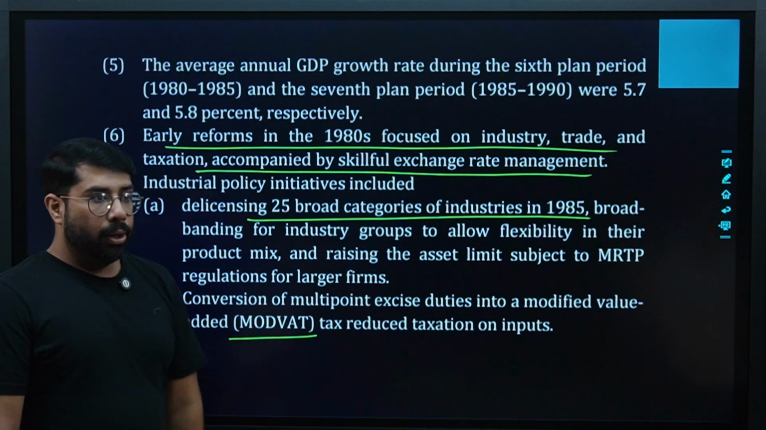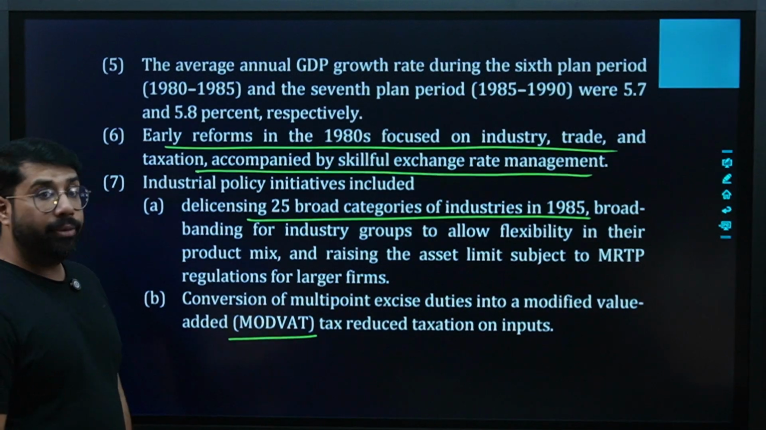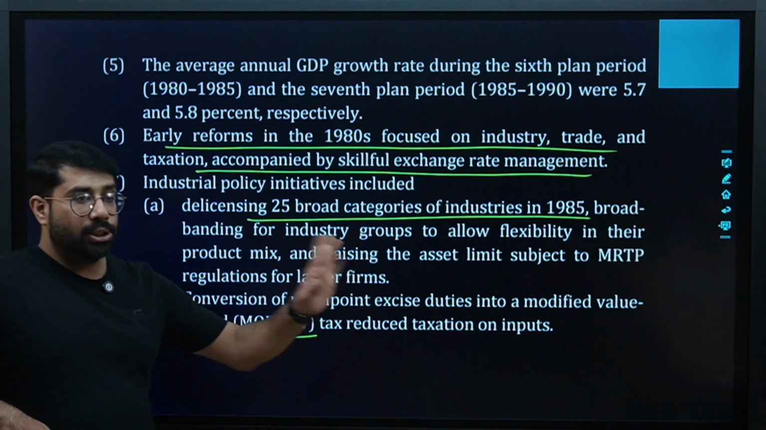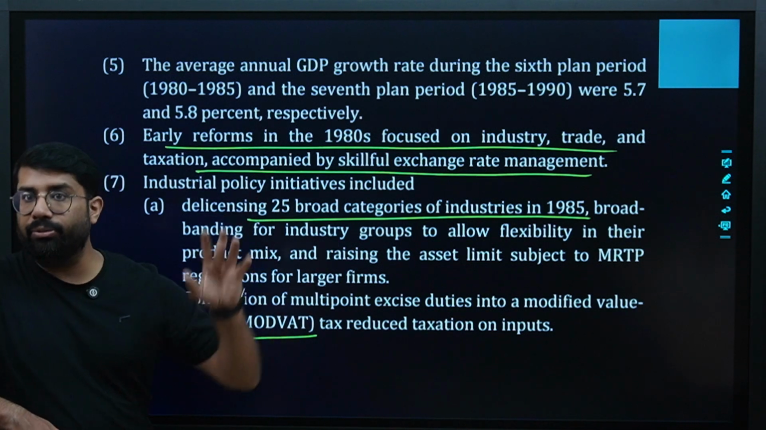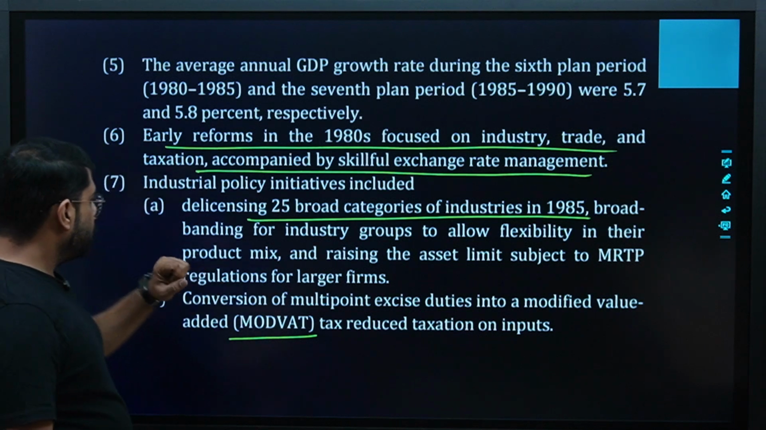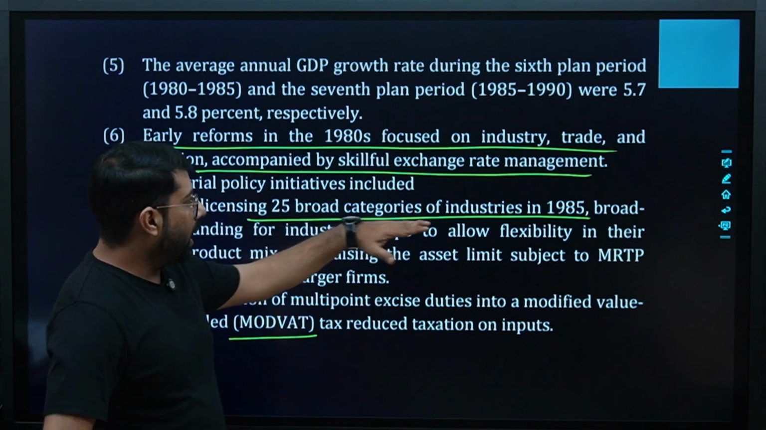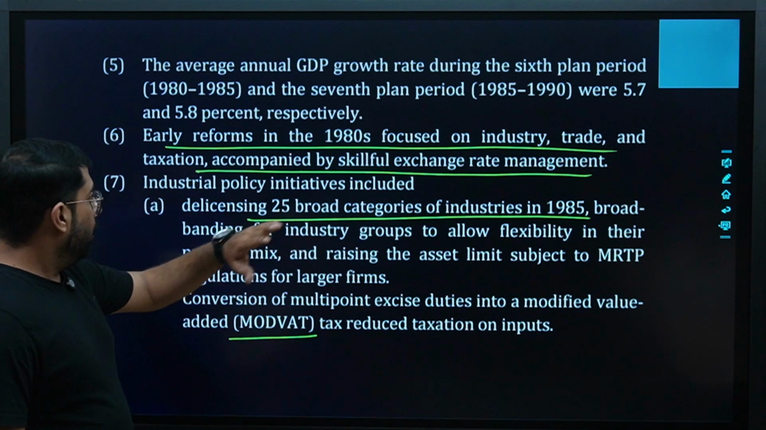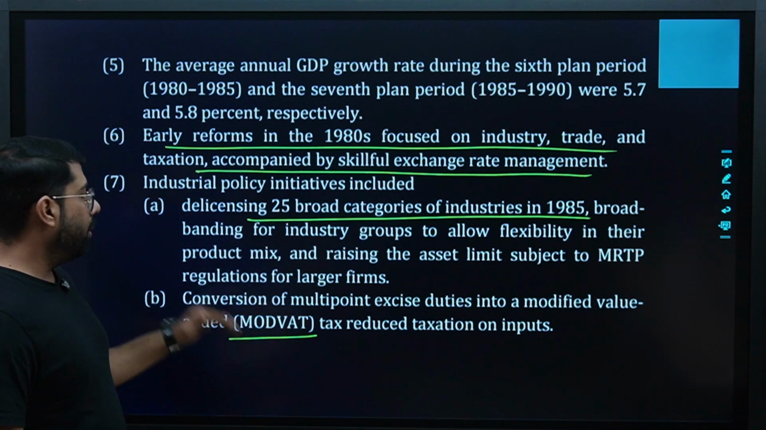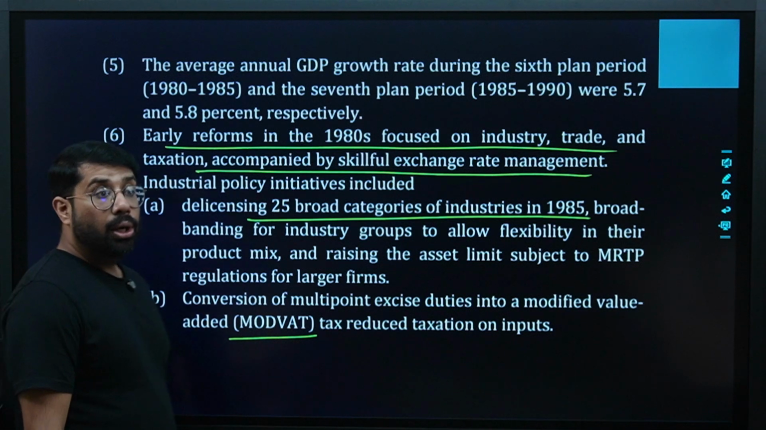Industrial policy initiatives: whatever changes we did, we delicensed 25 broad categories of industries in 1985, before 1991. Delicensing means we removed the licensing requirement from 25 industries. Also broad banding for industry groups to allow flexibility in the product mix, and raising the asset limit subject to MRTP regulations for larger firms.